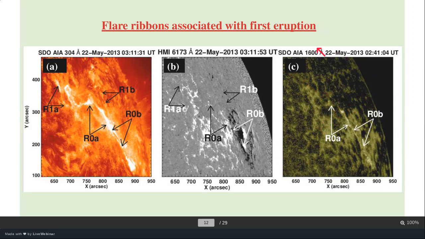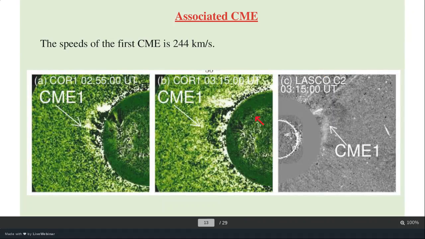This is 1600 angstrom and this is 304. These wavelengths are quite useful to observe the low atmospheric dynamics, that is, to investigate the flare ribbons. Now let's move on to the next figure.